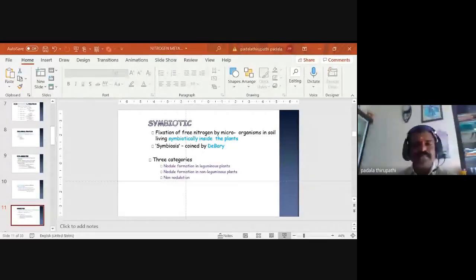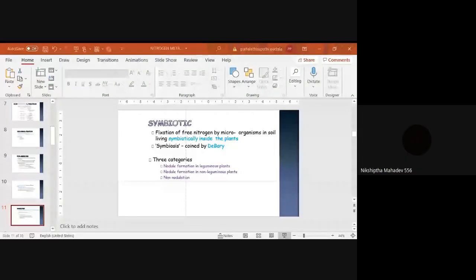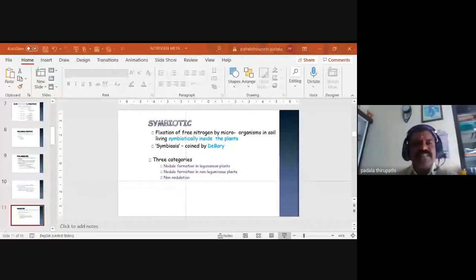Symbiotic? Yes, sir. Okay. Then symbiotic nitrogen fixation is very dominating, very useful for nitrogen fixation in association with other living organisms. It is the fixation of free nitrogen by microorganisms in soil living symbiotically inside the plants. So they are endosymbiotic.